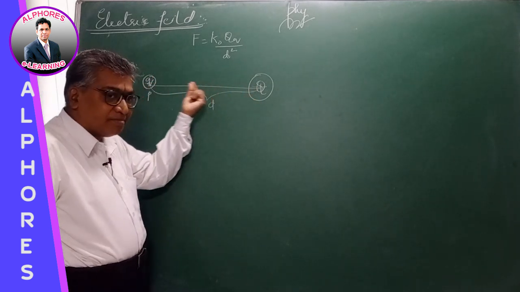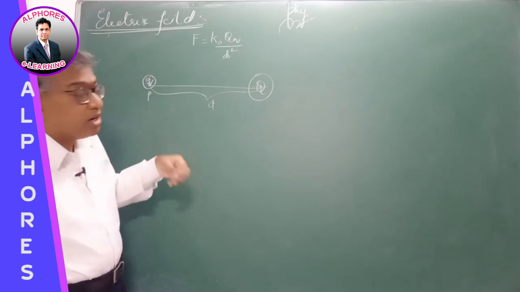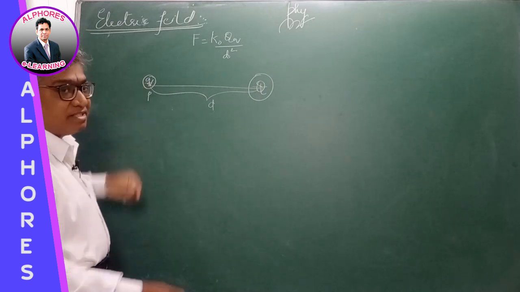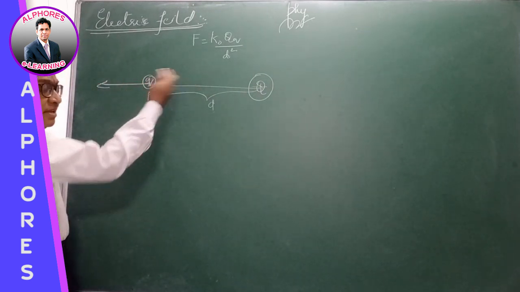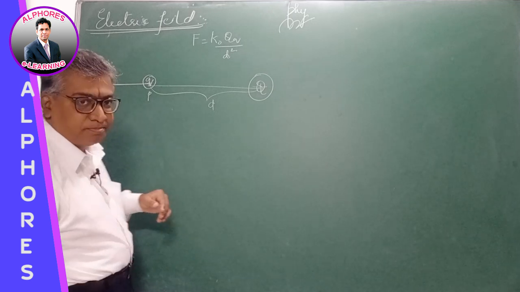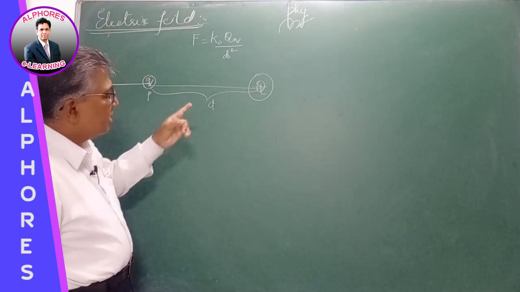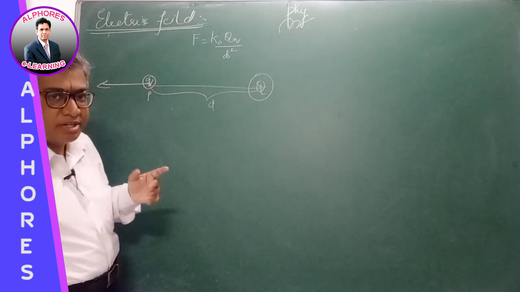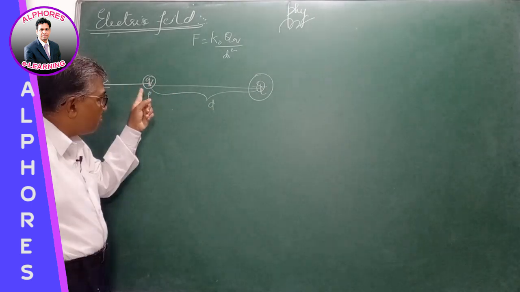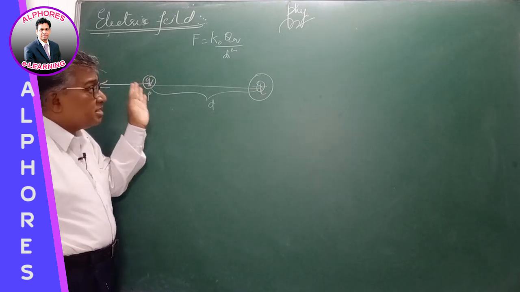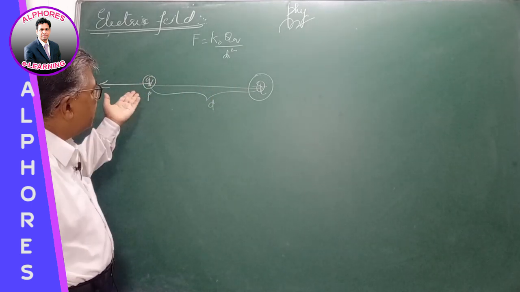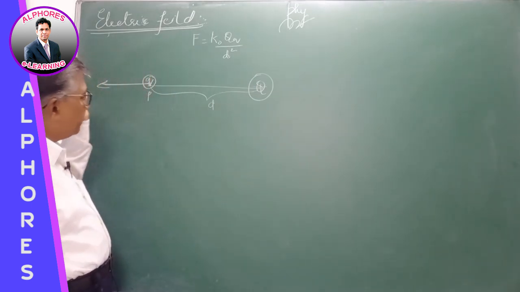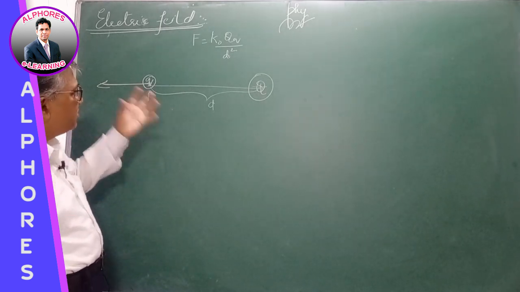There is something which is connecting them. So what could be the thing that is connecting them? When this is brought near it, it experiences force, it is repelled, it experiences the presence of it and is moved away. So we actually get a doubt. First question: how does this apply force on this charge without coming in contact with it? Second, how does a small charge experience the presence of this capital Q charge? How does this charge know that there is some charge existing there, and it is experiencing force? Now, how does this happen?